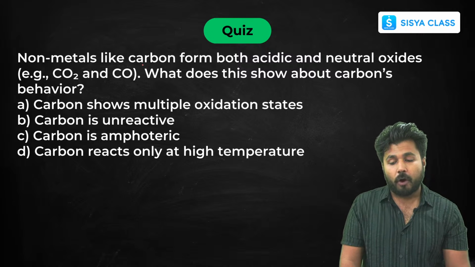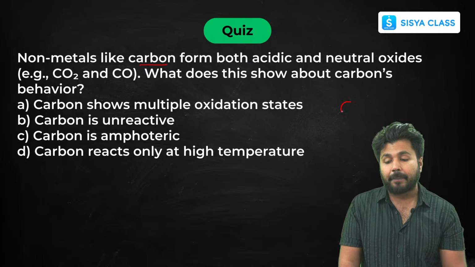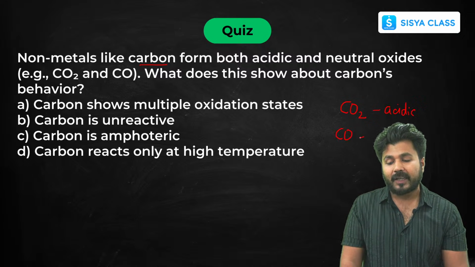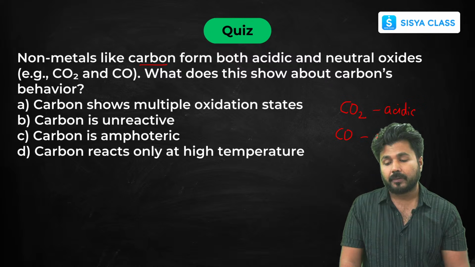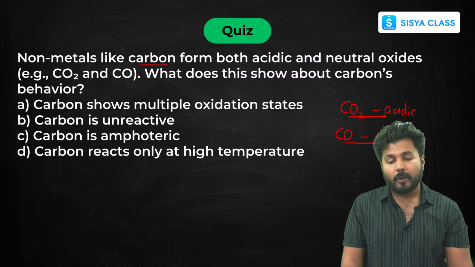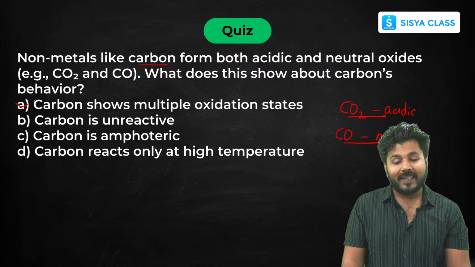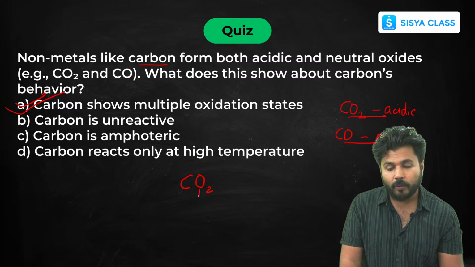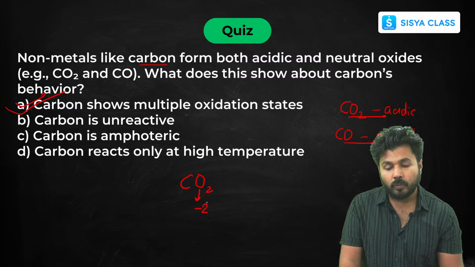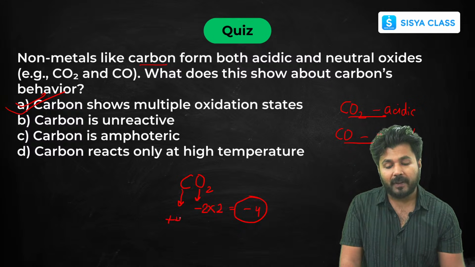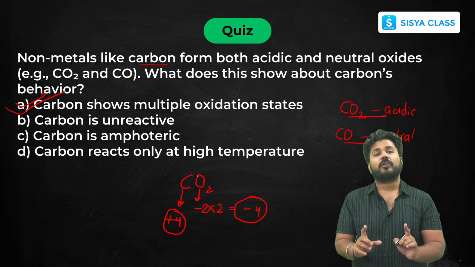Non-metals like carbon form both acidic and neutral oxides. We have seen carbon dioxide is acidic in complete combustion, and carbon monoxide is neutral in incomplete combustion. So carbon forms both oxides. Now what does this show about carbon's behavior? That carbon shows multiple oxidation states. Now what is an oxidation state? Listen carefully. You already know that the valency of oxygen is -2. So if there are two oxygens, multiply by 2, so the oxidation state is -4. To balance it, the oxidation state of carbon will be +4. So in CO2, the oxidation state of carbon is +4.